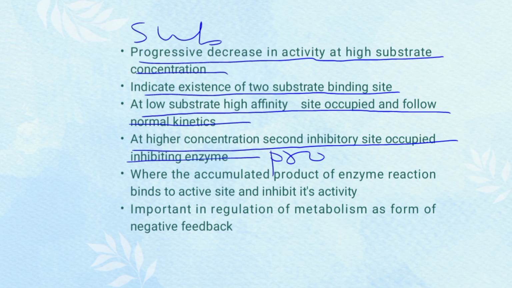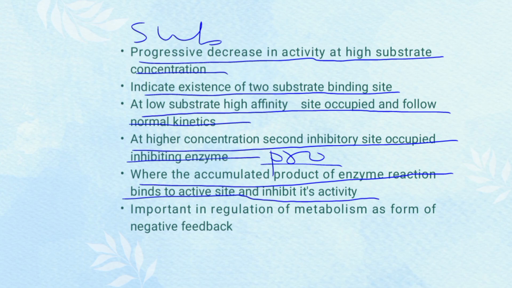Next is product inhibition. Product inhibition is a type of enzyme inhibition where the accumulated product of the enzyme reaction binds to the active site of the enzyme and inhibits its activity. This can be important in the regulation of metabolism as a form of negative feedback controlling metabolic pathways.